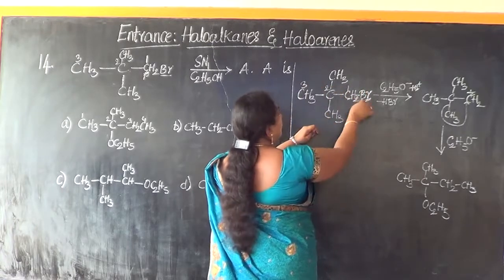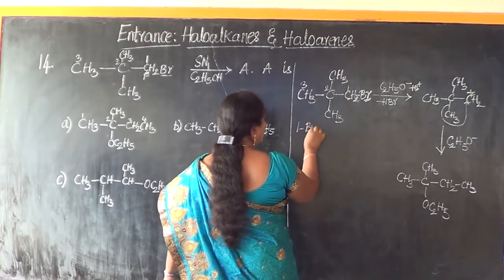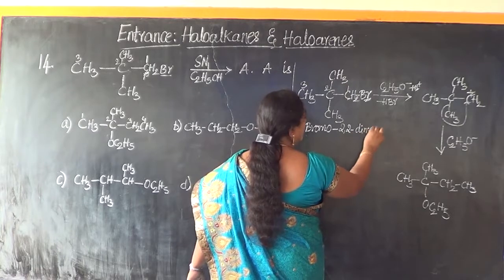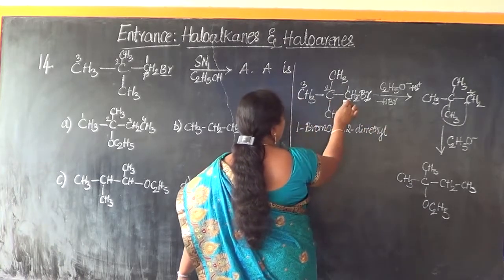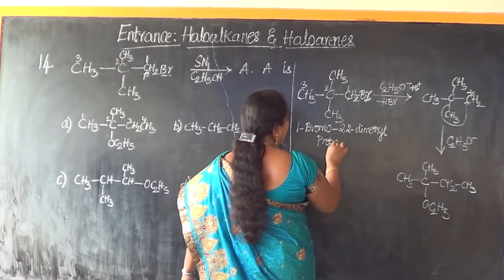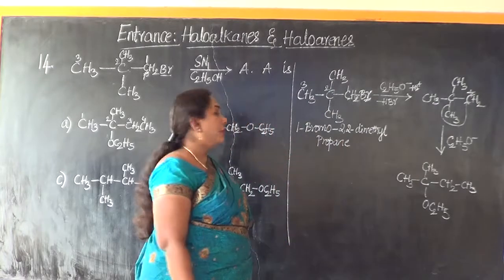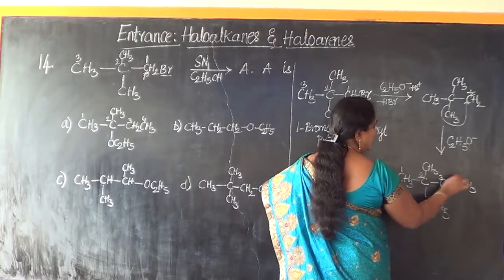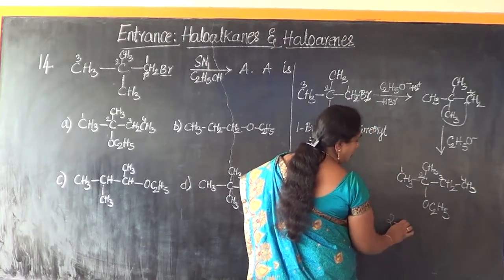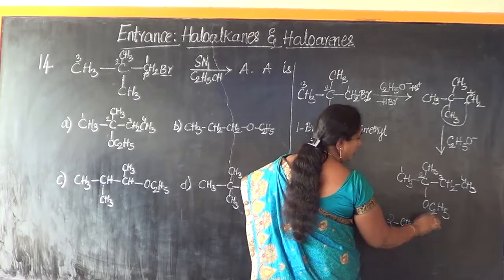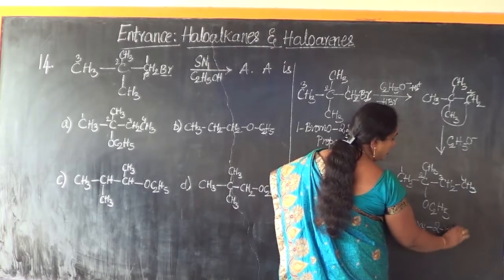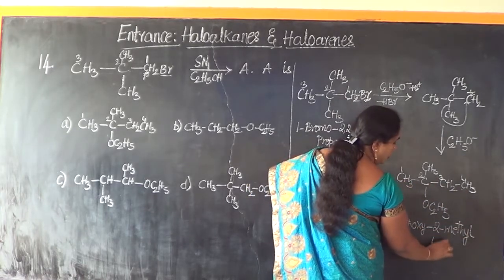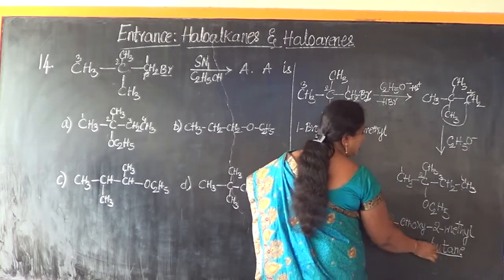What's the name of the starting compound? 1 bromo 2,2 dimethyl, 3 carbon atoms saturated, so propane. So A: 1-bromo-2,2-dimethyl propane will result in the formation of 2-ethoxy-2-methyl, 1, 2, 3, 4 carbon atoms, and they are all saturated, so butane. 4 carbon atoms because it is saturated.